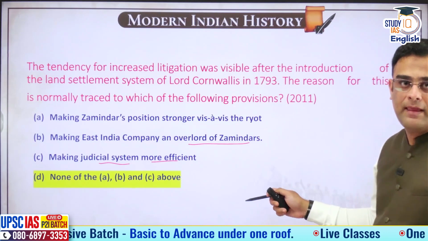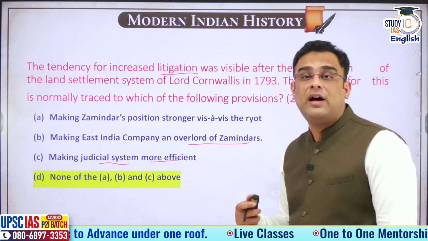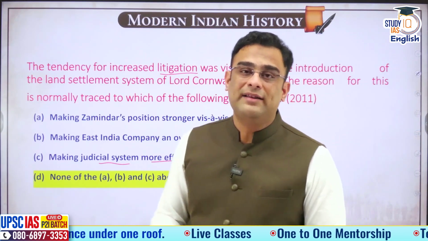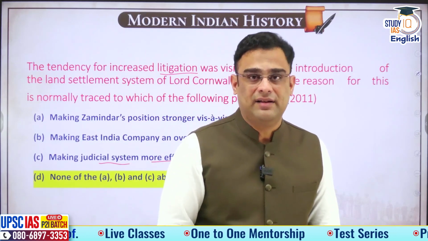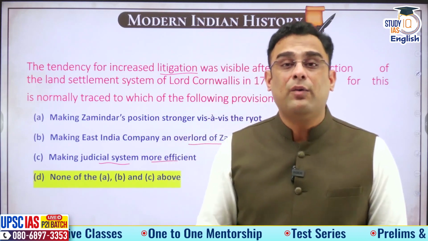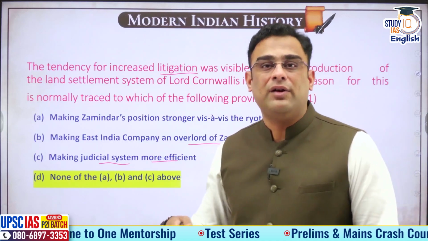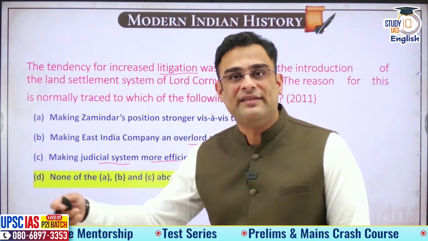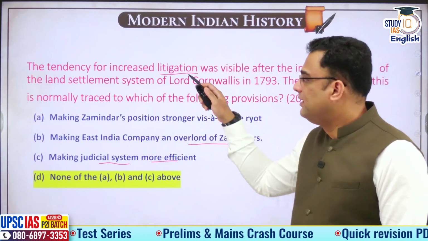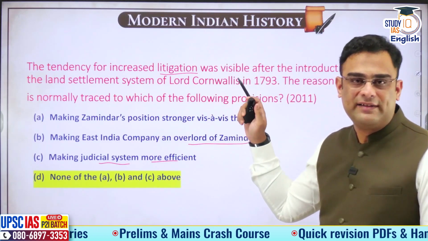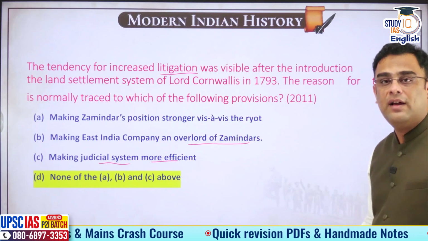Actually, none of these. The tendency for litigation increased for other factors that were brought about by the Britishers in their judicial system. The judicial system was complicated. It was difficult to understand. It required an intermediary called lawyers. Now, the lawyers had a propensity of having more cases and having the cases drag on. All of this, the limitations of the judicial system, led to increased tendency of litigation and not any of these factors. So the answer to this is none of the above.